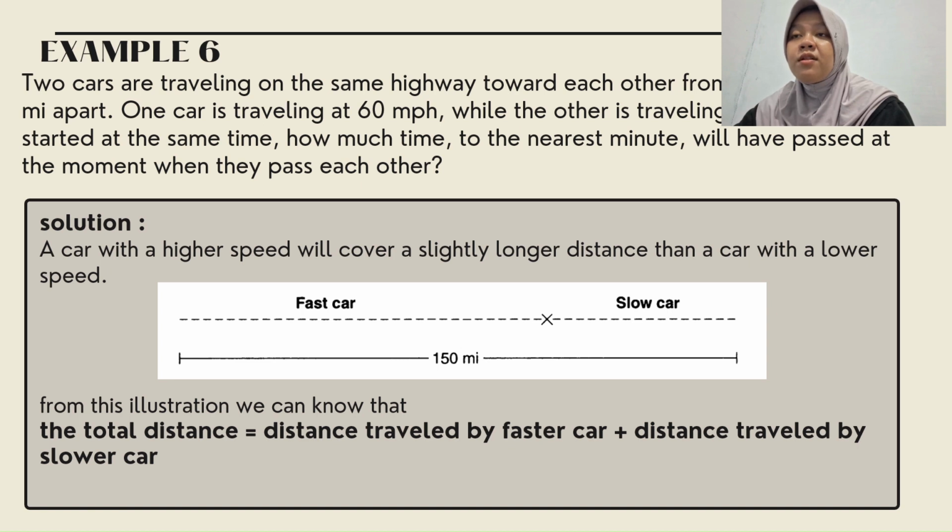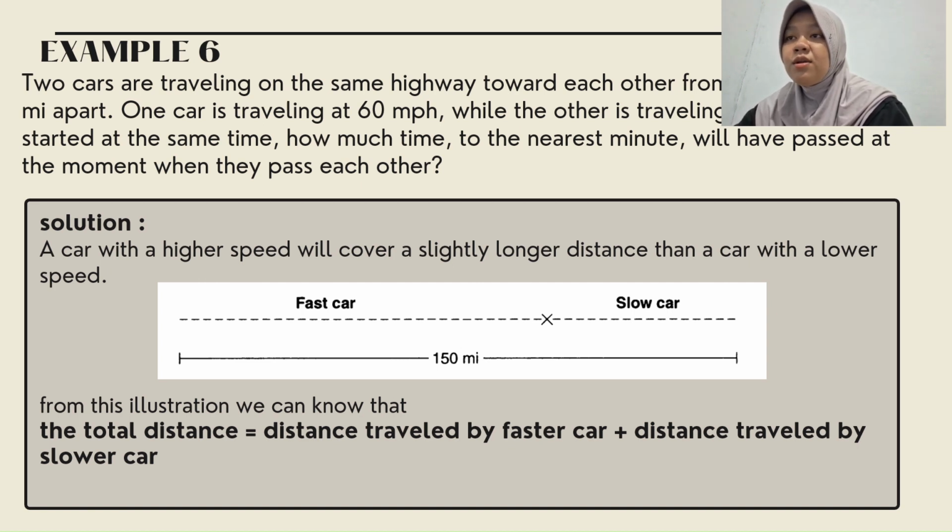One car is traveling at 60 miles per hour, while the other is traveling at 50 miles per hour. If they start at the same time, how much time, to the nearest minute, will have passed at the moment when they pass each other? Okay, this is the solution.